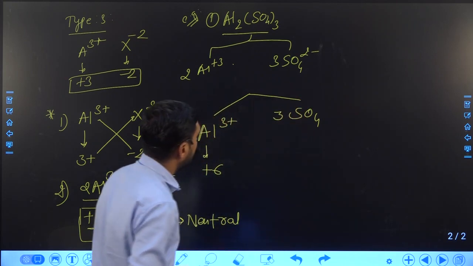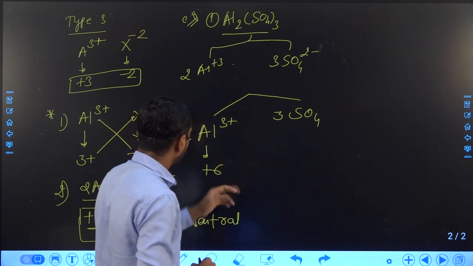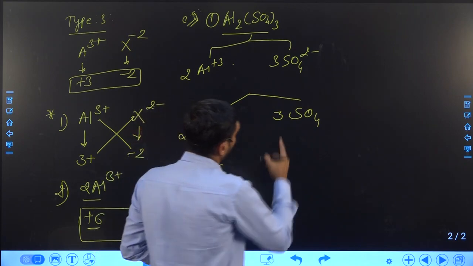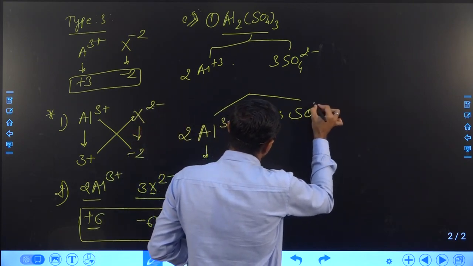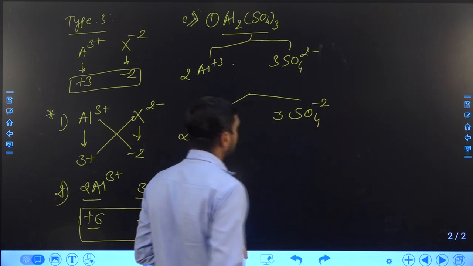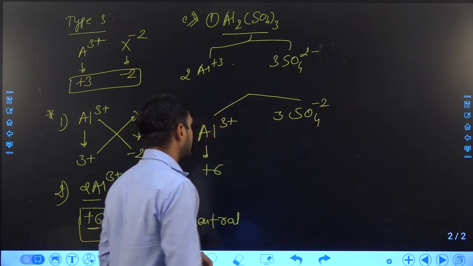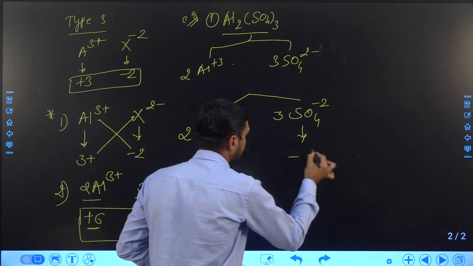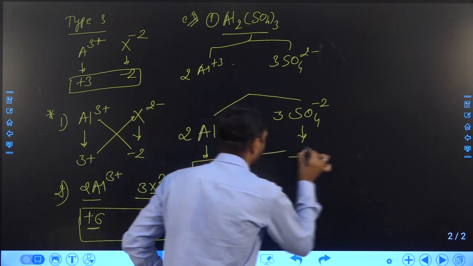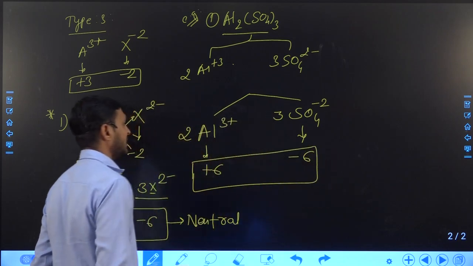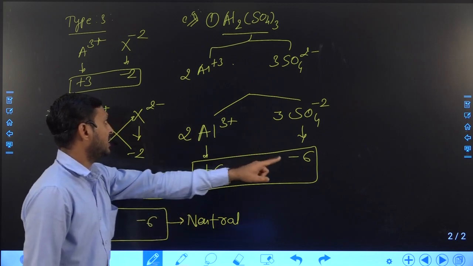You can see here the total charge is plus 6. To balance plus 6, the charge on each sulfate ion is minus 2, so for 3 it will become minus 6. So you can see the positive charge and negative charge are equal in the aluminum sulfate case. The second rule is saying that the total positive charge and total negative charge should be equal.